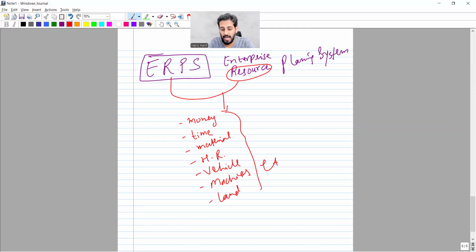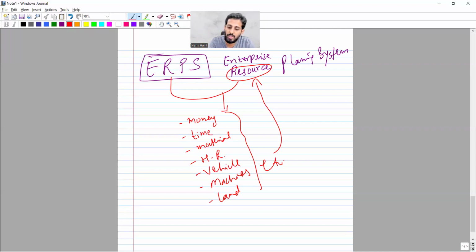Anything which is in use by the company for the generation of benefit, the outcome, that's called a resource. For example, I'm conducting this lecture, this class. So this stylus, pen, my laptop, my internet, my camera, my mic, all these are resources for me to execute this task. So resources are everything which you use to produce the output.